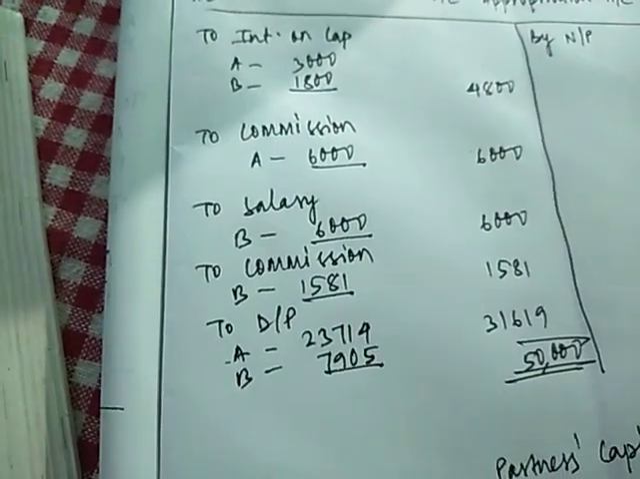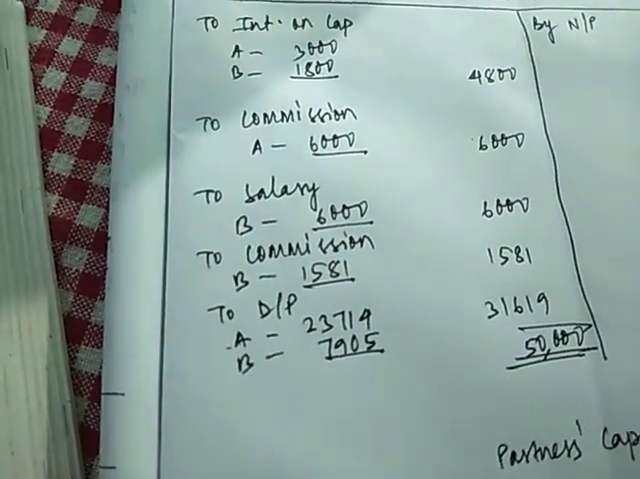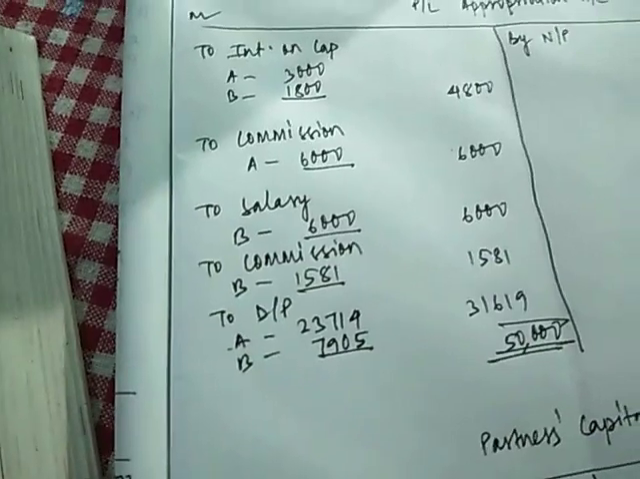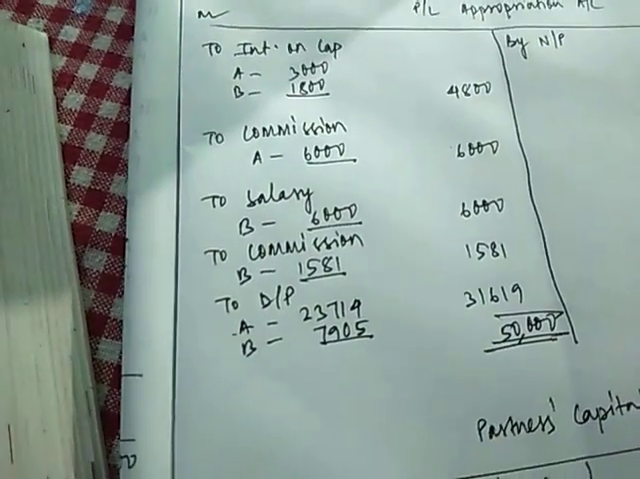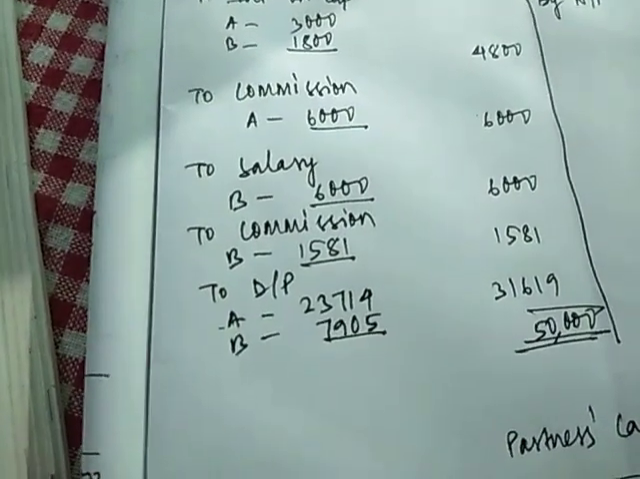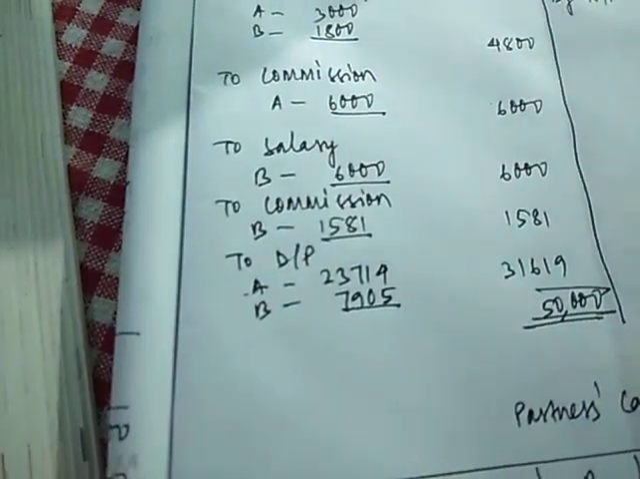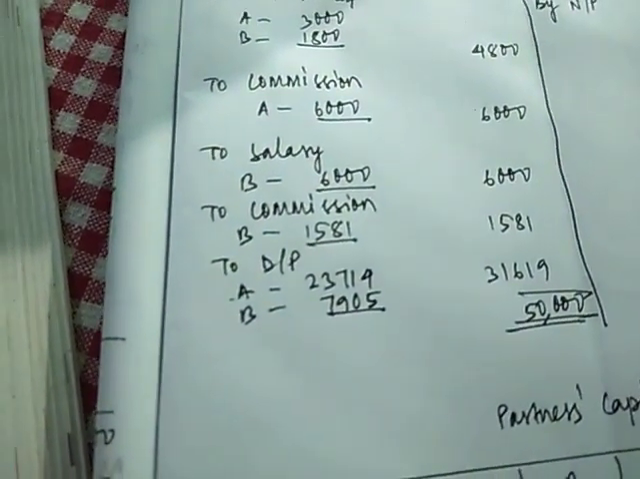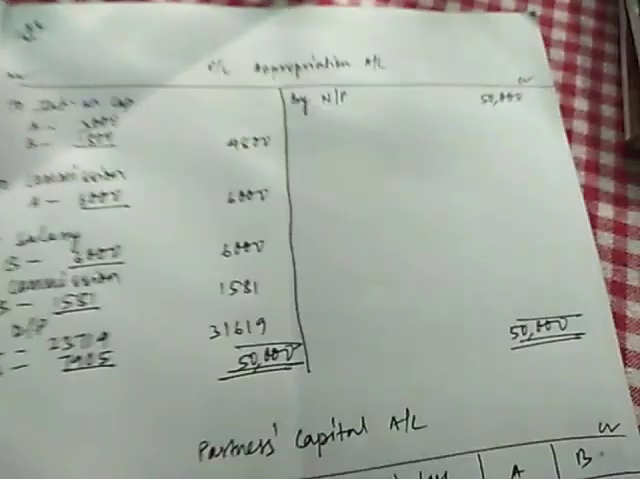Next is salary to be at the rate of 500 per month. Please note, salary was given 500 per month. We need to write it into 12. We need to provide the salary for full year. So 500 into 12 is 6,000. So salary to B is given at the rate of 6,000. Next is commission of B. Commission of B was to be given after deduction of all the expenses.